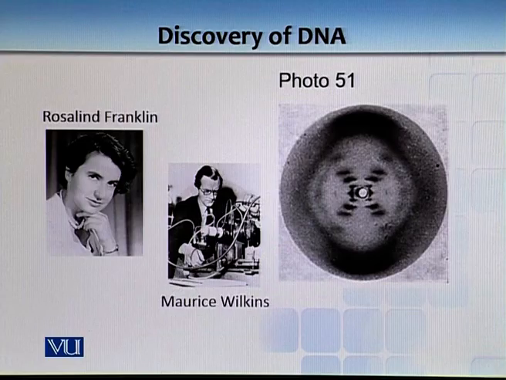So, what you are watching on the screen is known as photo 51. Basically, it's an X-ray crystallograph of type B DNA. One of the students of Rosalind Franklin basically took that picture, but nobody knew how to explain it. And there was a debate about whether it's a helical structure or some other type of structure. Maurice Wilkins was of the idea that it's a helical structure.